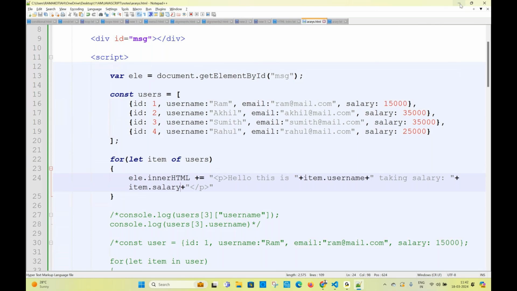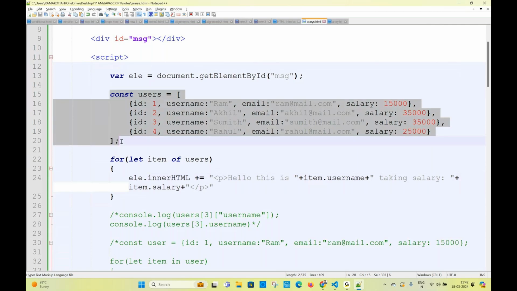Right. Array data, the same data I want printed in a table. How to print the data into a table? Will you try the same data? Do you know what you can do? If you are a talented person, copy this array and go to ChatGPT. See what I will do.